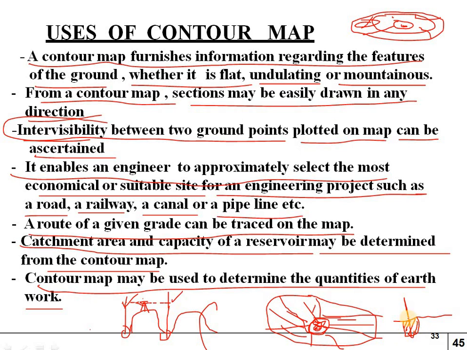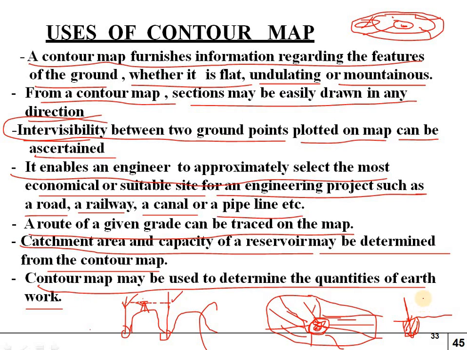Okay, and we can calculate more easily by taking the level of natural ground level and taking the level of bottom ground level, which is digged at the bottom of the earthwork. So these two levels will be taken and this will be calculated in the contour map, and it is written in the contour map, so that we can identify easily the quantity of earthwork.